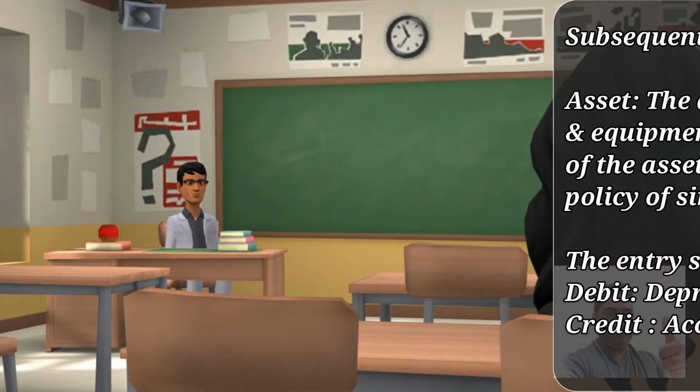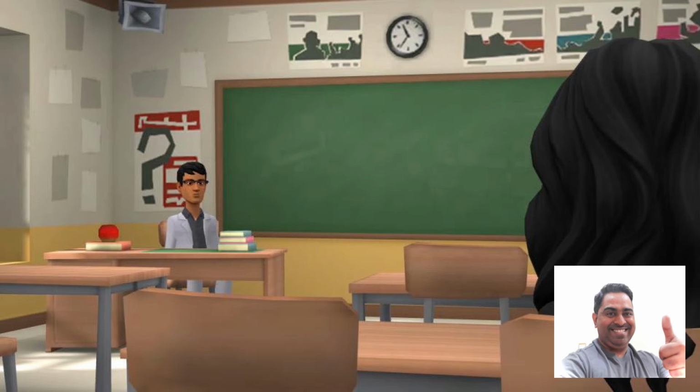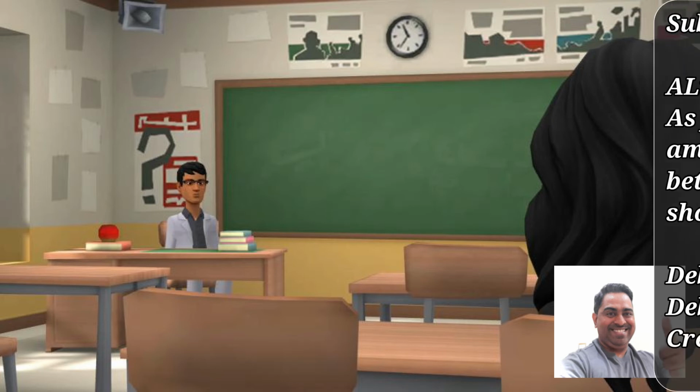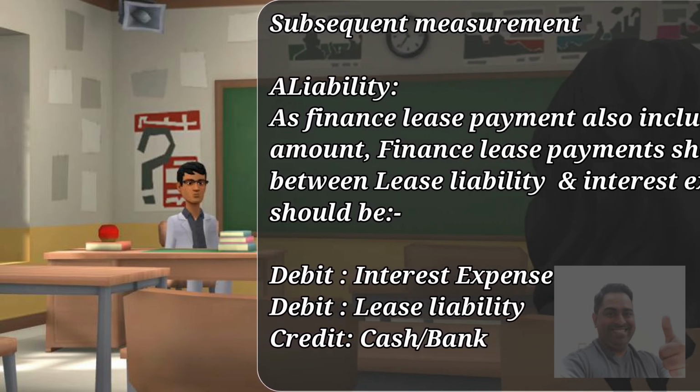Okay, now we'll talk about the liability. We have a liability at the initial recognition of this particular lease, lease liability. So how will we account for it in subsequent years? The entry should be debit lease liability when you make the lease payments.